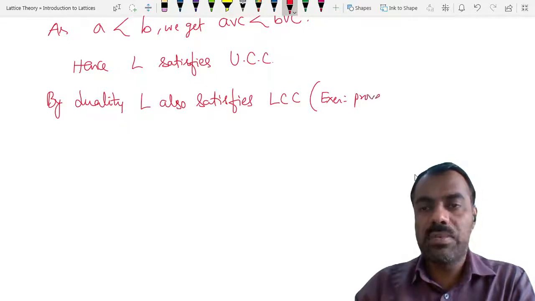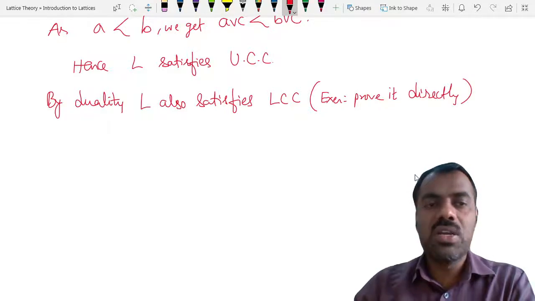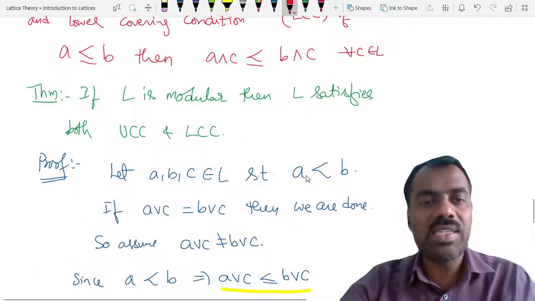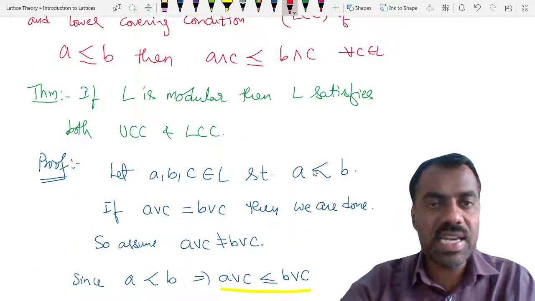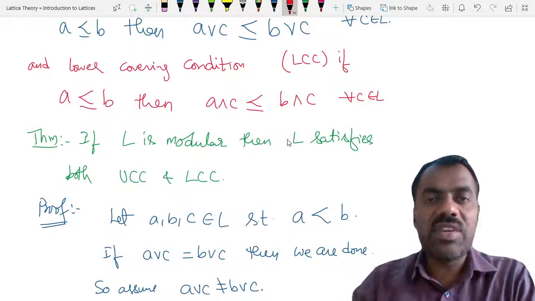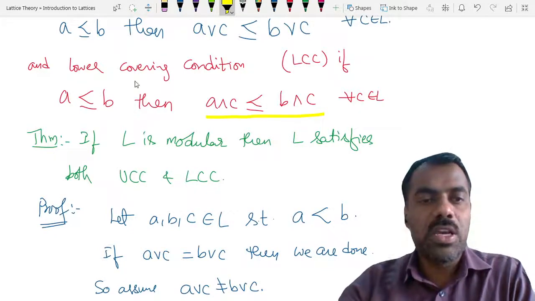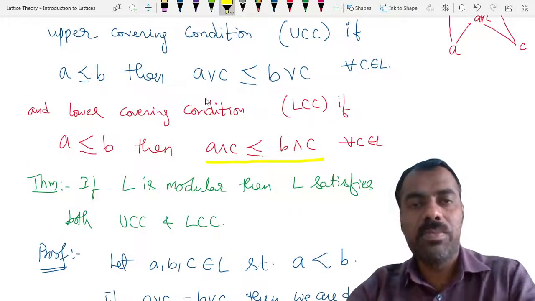Prove it directly without using the duality condition. Try to prove that if L is modular, then L satisfies the LCC condition. Is that clear? Here we have already written what is meant by our LCC condition. Try to prove this using, of course, the isomorphism theorem. Are you following?